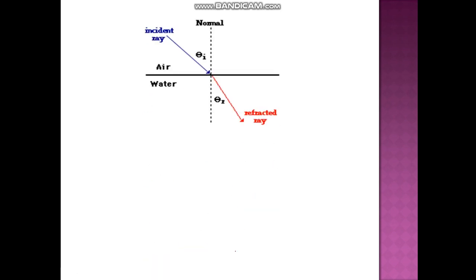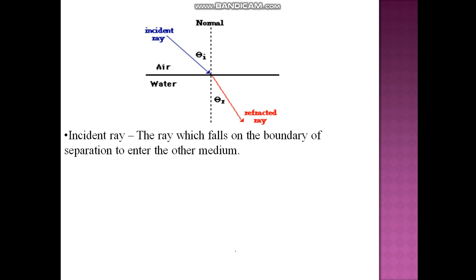Now let's study about the terms which are associated with the phenomena of refraction. So over here you can see a diagram in which the light is passing from air to water. Now you can observe the words incident ray, refracted ray and normal written. You are familiar with these words. Now incident ray, what will you say? The ray which falls on the boundary of separation to enter the other medium. So the blue line is showing you the incident ray.